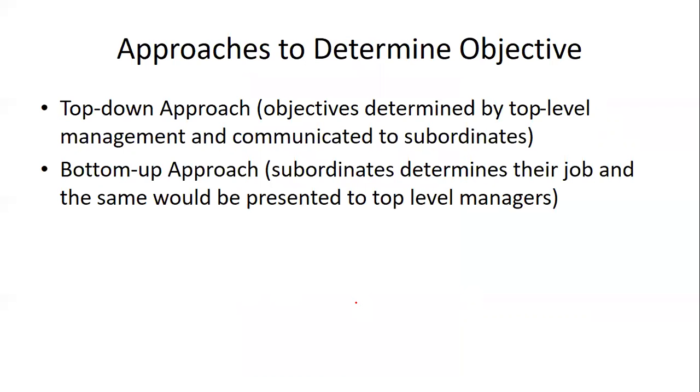Okay. Now, what are the approaches to determine the objectives? You can take a top-down approach, where the objectives are determined by the top-level people, that is management, and then communicated to subordinates. And the bottom-up approach, where the subordinates determine their job and the same is presented to the top level. So one is decided, determined, and passed on; the other is suggested and passed on. So it is the top-down and bottom-up approach.